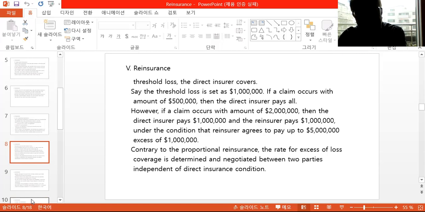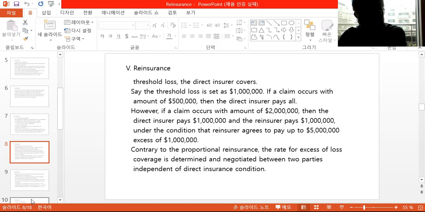If a claim occurs with an amount of 500,000, then the direct insurer pays all. Nothing involves the reinsurer here. However, if a claim occurs with an amount of $2 million, then the direct insurer pays $1 million and the reinsurer pays $1 million, under the condition that the reinsurer agrees to pay up to 5 million excess of 1 million.